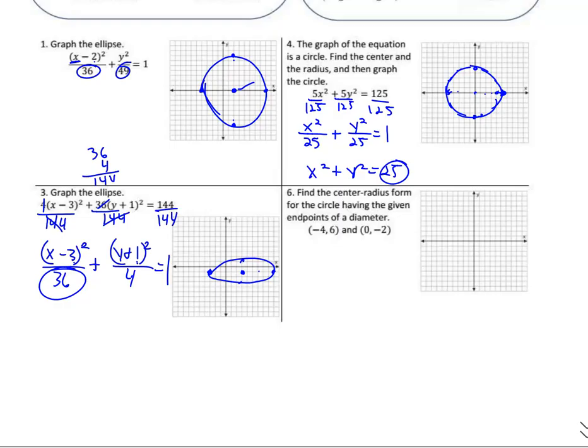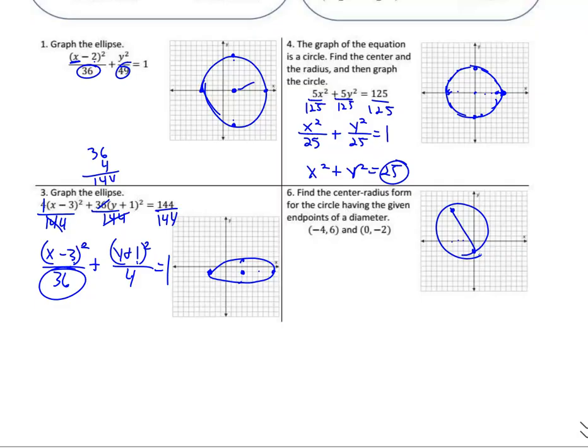Now it says find the center radius form for a circle that has endpoints at -4, 6. So 1, 2, 3, 4, -4, 1, 2, 3, 4, 5, 6. And then 0, -2. There's the endpoints of the diameter. So my circle is going to be somewhere like that. I didn't draw it very well. But we know what the diameter is. So now we need to find the length and find the middle.